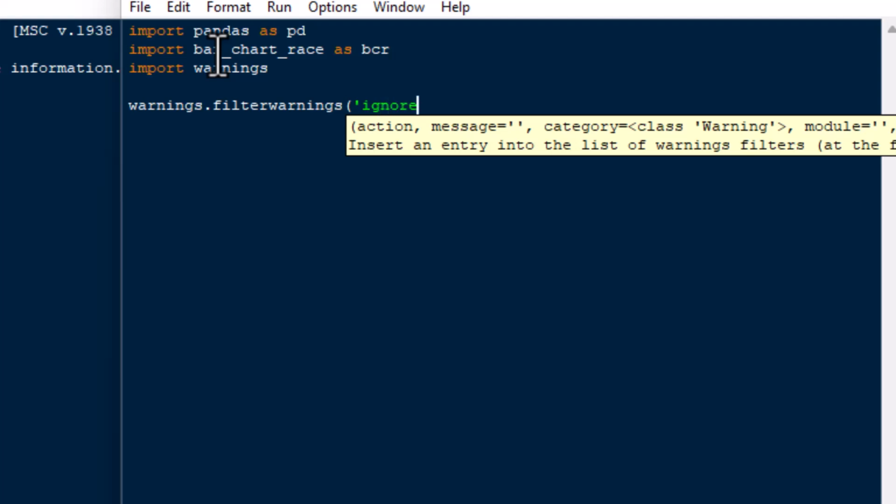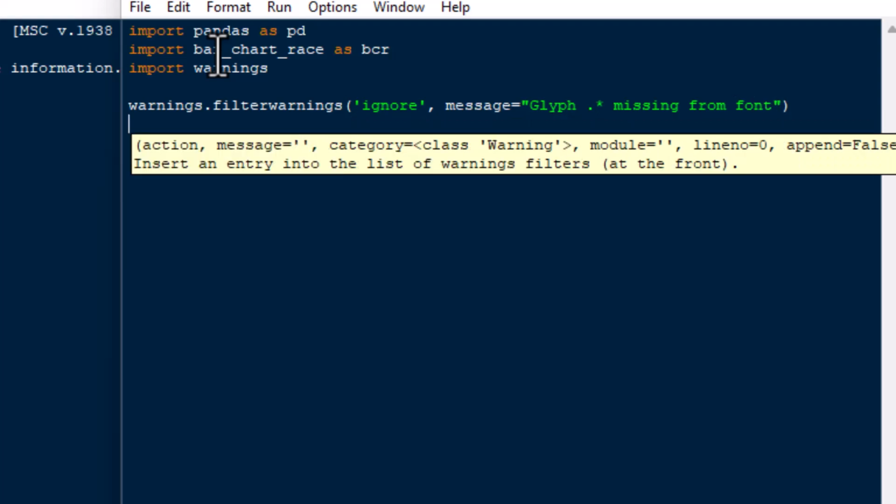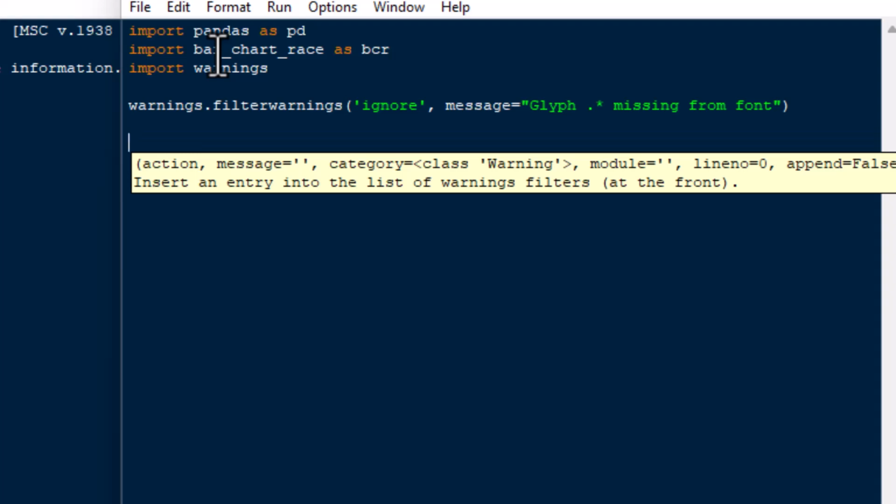Now there's a bunch of warnings. When I ran this before, there was a bunch of warnings that came up due to glyphs and things that are sort of like control characters that weren't recognized by the library, and so I'm going to filter those out today. And so I'm going to use warnings.filterwarnings. We're just going to get those out of there because they actually don't affect our graphic much. And so what we're going to do is filter those guys out.